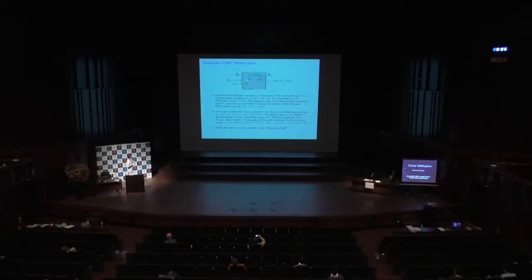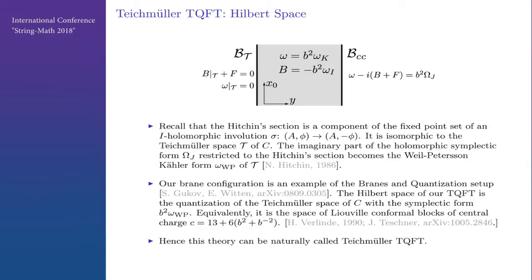The Hitchin section is a component of the fixed point set of an I-holomorphic involution on A and phi. This Hitchin section is, in fact, topologically just R^(6g-6), where g is the genus of C, and it is isomorphic to the Teichmüller space. And the imaginary part of this holomorphic symplectic form reduces on this Lagrangian brane to a multiple of the Weil-Petersson Kähler form of the Teichmüller space.